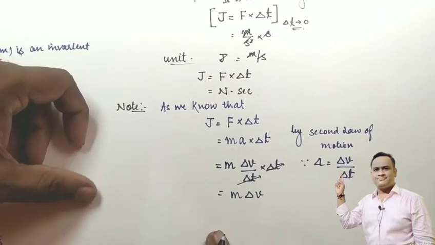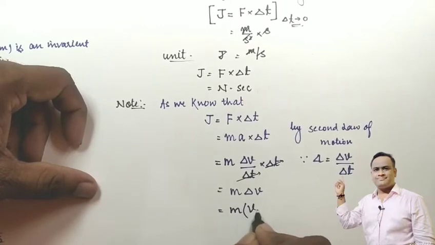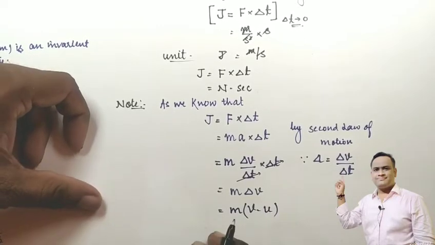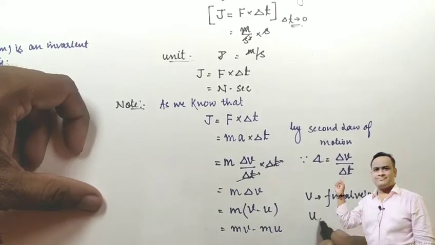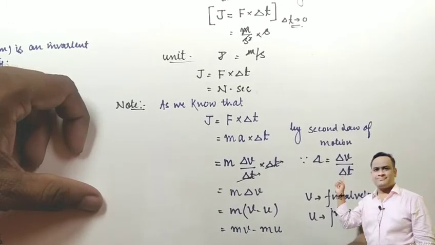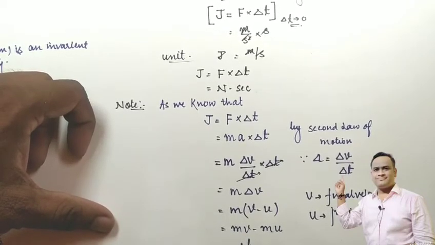Delta v means change in velocity, that is final velocity minus initial velocity. If we multiply, we get mv minus mu, where v signifies the final velocity of the object and small u signifies the initial velocity. From here we can say it is delta p, the change in momentum.